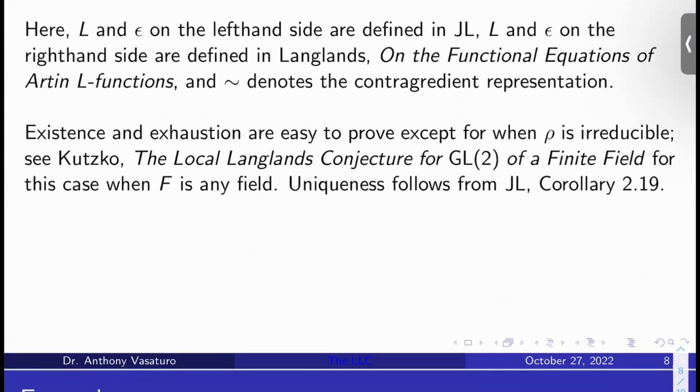On the general proof, I have some remarks. Existence and exhaustion are fairly easy to prove, except for the case that rho is irreducible. You can see Kutzko, the local Langlands conjecture for GL2 of a local field, for the case where F is any field, for example. How about uniqueness? That's covered in Jacquet-Langlands in chapter 2.